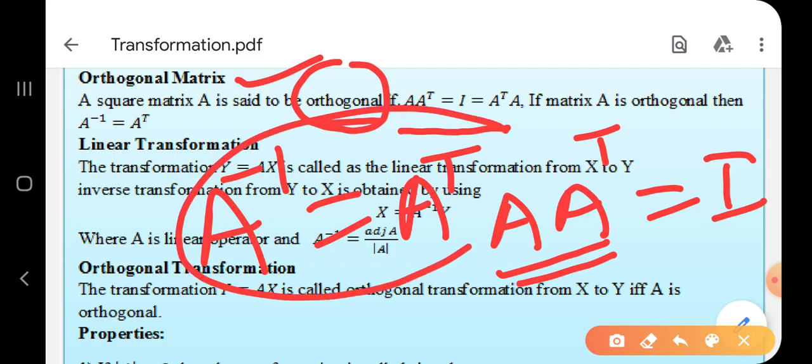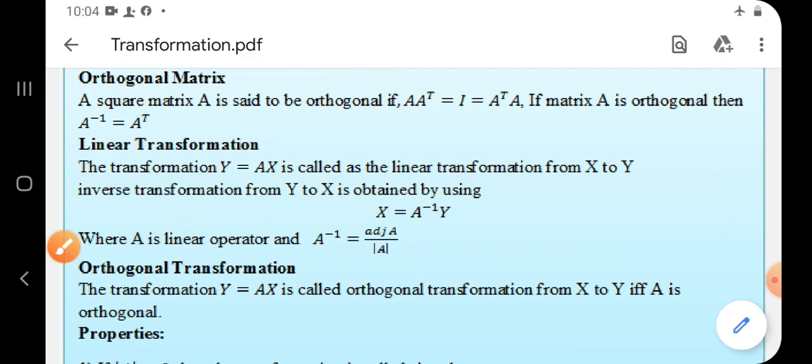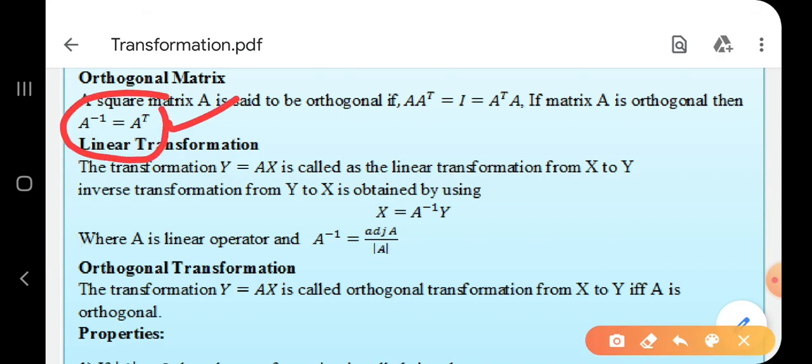Means if you have to find inverse of a matrix A, and given that matrix A is orthogonal, then A inverse is equal to A transpose for orthogonal matrix. Means we will see in examples, we have to find inverse of an orthogonal matrix. In that we will see this concept. Next definition we have to take is linear transformation.